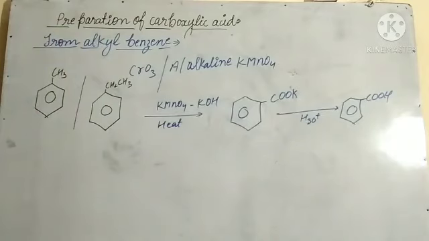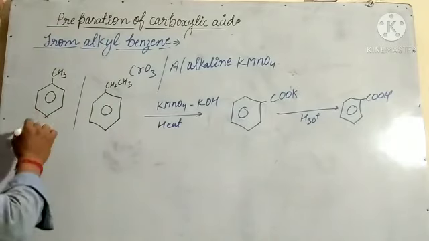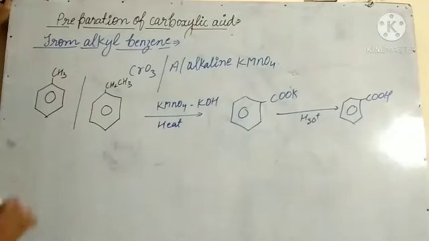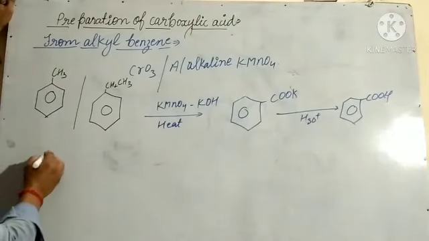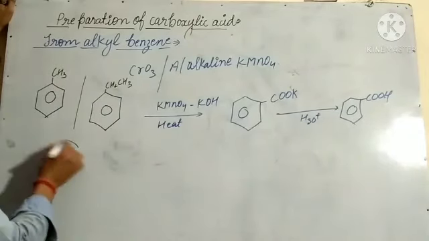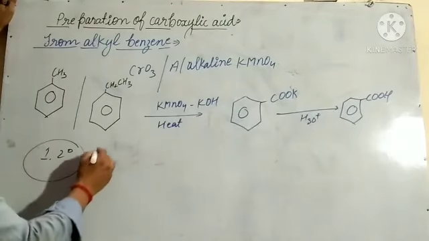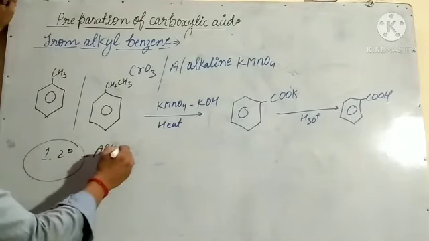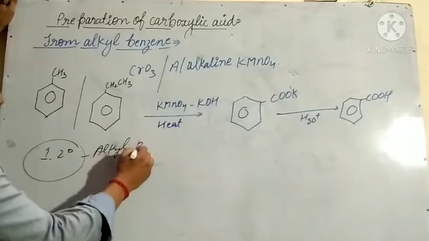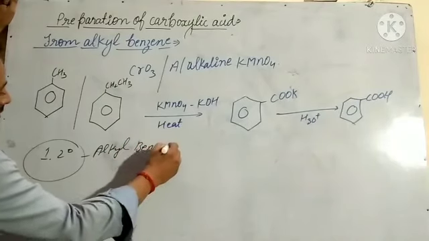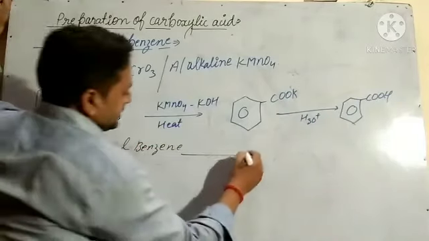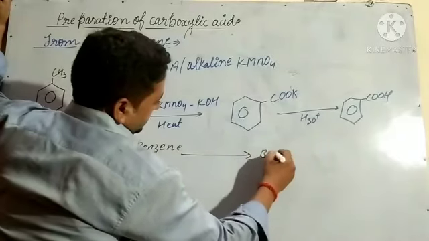So let us see what I told. It doesn't matter what type of alkyl, but one point: primary and secondary alkyl benzene gives benzoic acid.